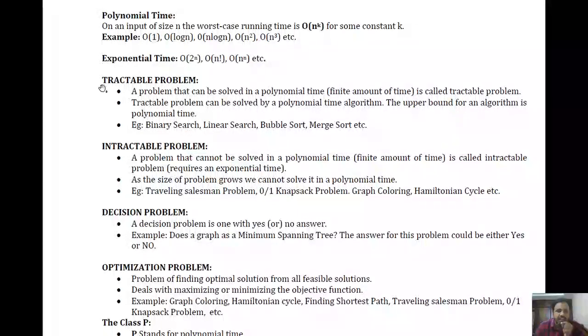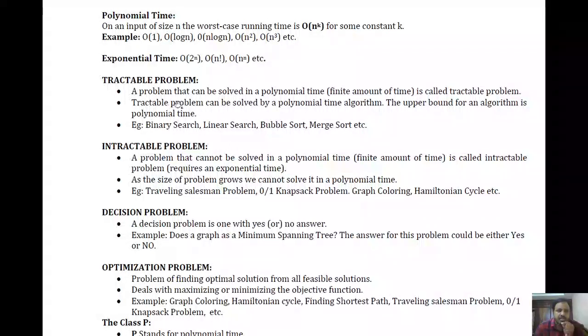So actually we have two categories here. We could say a tractable problem or an intractable problem, right? A problem is considered a tractable problem if it can be solved in polynomial time, right? Just now I mentioned what is polynomial time and what is exponential time. Whenever I use the word polynomial time, assume that those algorithms are going to have some finite amount of execution time, and they give the solution. So a problem that can be solved in polynomial time is called a tractable one.